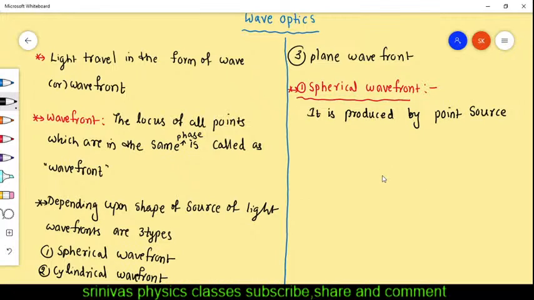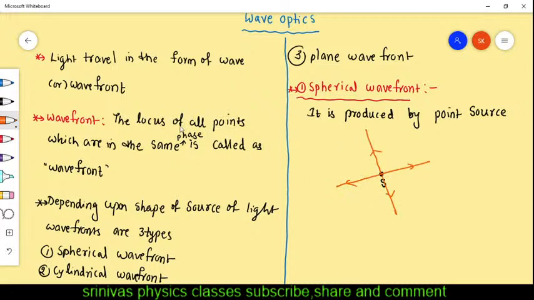Let us see here. This is a point source. Then this point source emits light rays in all directions. For example, we take some light rays here. This is one light ray, it is going this side, and this is another light ray, it is going this side, and this is another light ray, it is going that side, and this is another light ray. Like this light rays will travel in all directions.